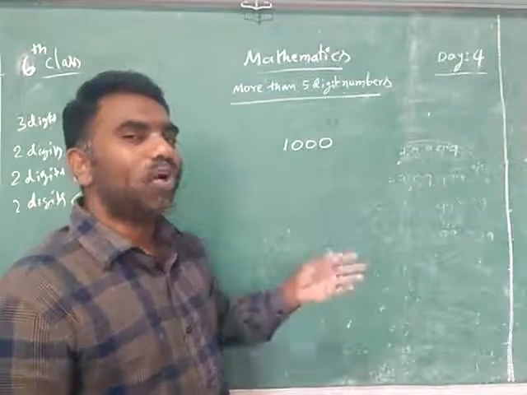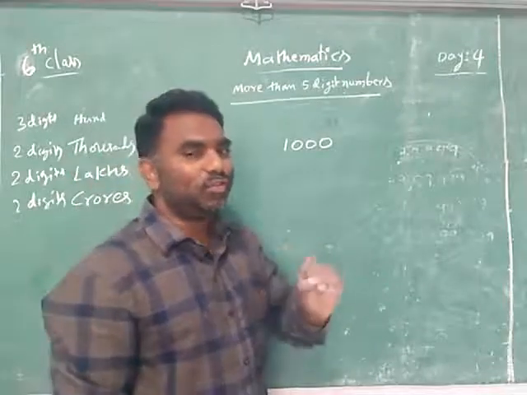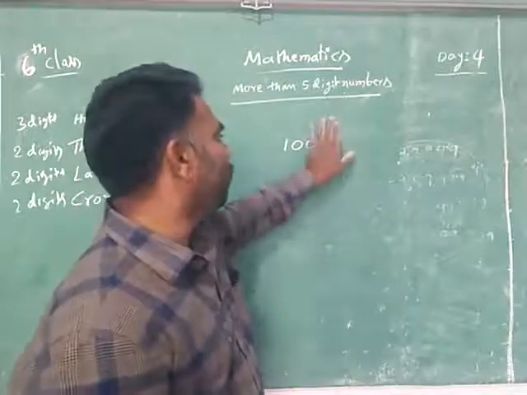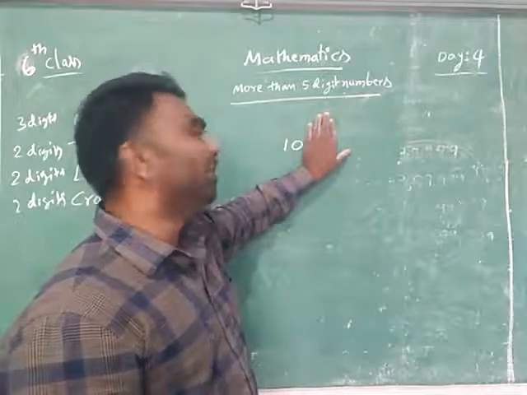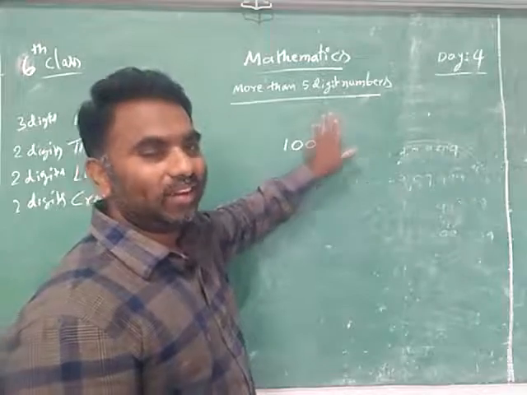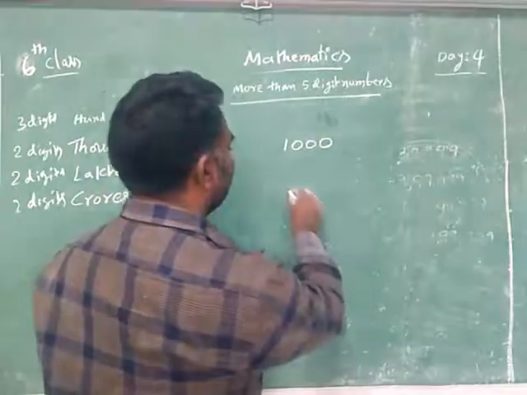Now my question, how many hundreds are there in 1000? What should we do? How many hundreds? 100 means two zeros, no. Two zeros you close. How many hundreds are there in 1000? 10.